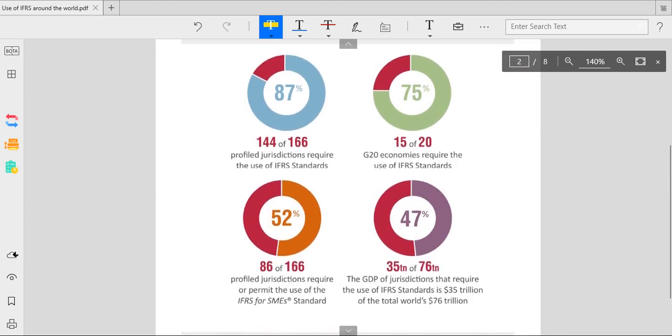First we have to know the profile jurisdictions that require the use of IFRS. Out of 166 jurisdictions, 144 require it. Then the G20 economies which require IFRS standards: out of 20, it is 15.